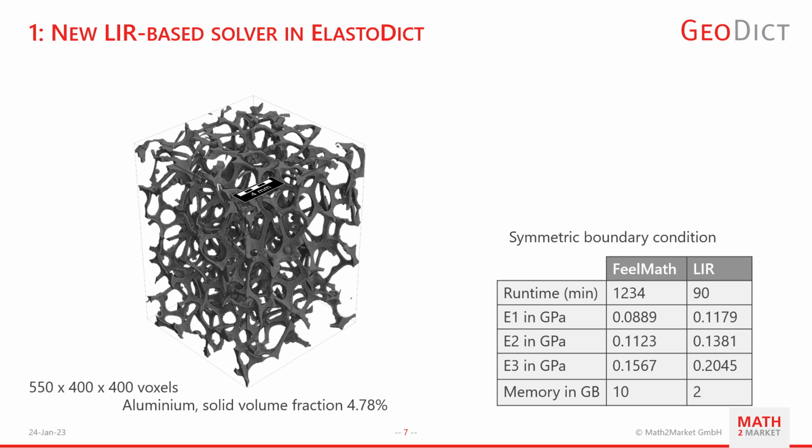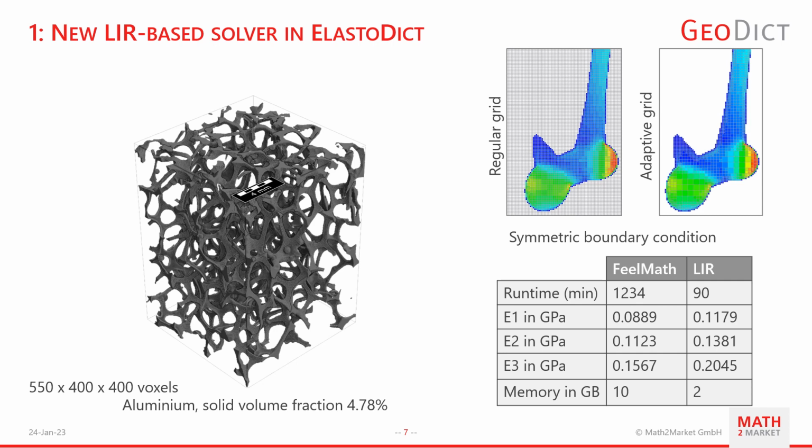Comparable to what made the Lear solver great for flow calculation, the big advantage here is the adaptive grid. As you can see in the images on the right, with a regular grid, the grid has to be sufficiently fine to resolve all peaks in strain or stress. Needing a finer grid in some areas means that all areas need to have a finer resolution. With the adaptive grid, it can be refined just where needed. Furthermore, in case of the highly porous structure, the pore space doesn't need memory or computing efforts. It means in this case that 95% of the whole domain can be neglected in computation.